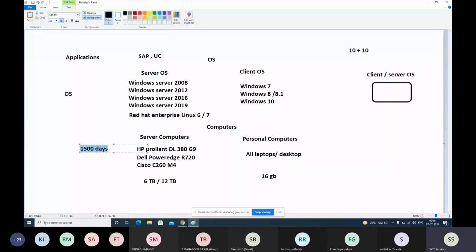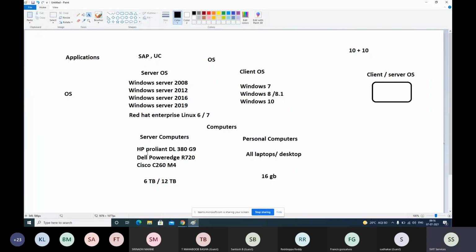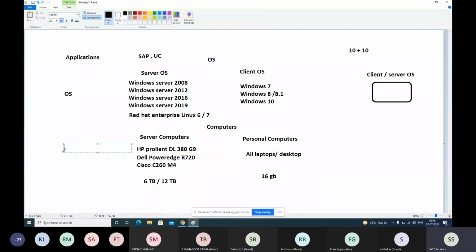A computer with 1500 days of uptime means it was powered on once, and even after 5 years it is still running. Unlike our laptops, which we shut down every day, we don't shut down these physical server computers. We'll see why we don't shut them down. They have components like other laptops and desktops, but are made specially to handle a lot of applications and a lot of load. These are basically called servers.